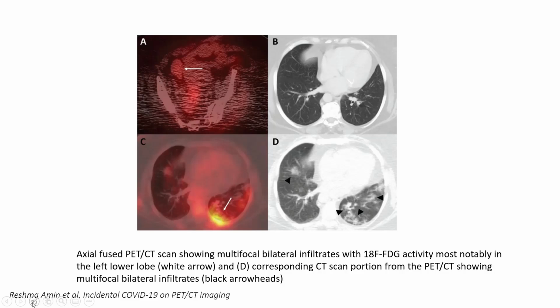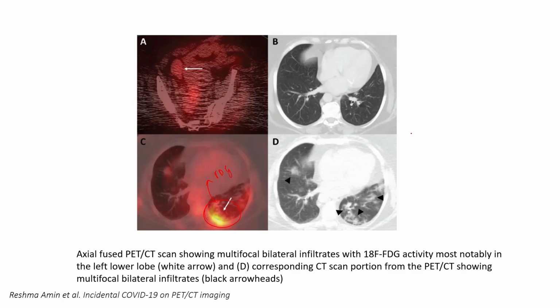And that's the PET CT scan of a patient who got infected by coronavirus, or COVID-19, and we can see uptake of FDG at the lower left lobe of the left lung. These are the cells infected by COVID-19, and we can see increased uptake of glucose.